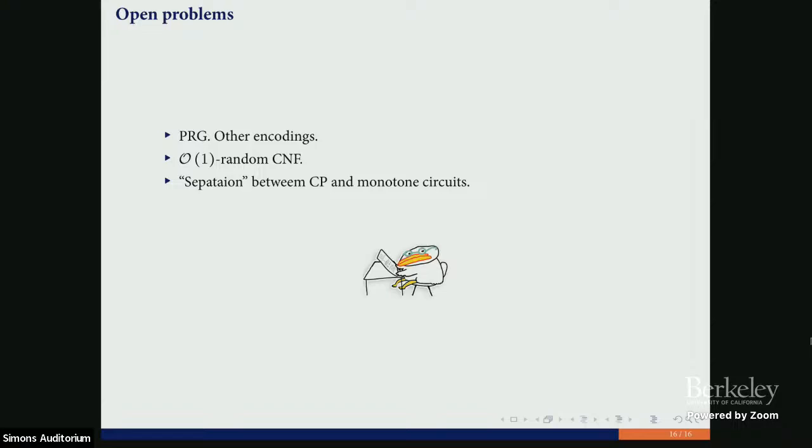But now we do not need to care about a nice description of the function. We can apply some generic reduction, and we will get some lower bound for the monotone complexity of some function. But we still don't know if it's necessary or not. So any separation will be interesting. So that's it. Thank you.